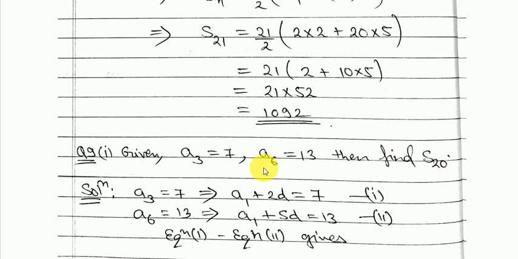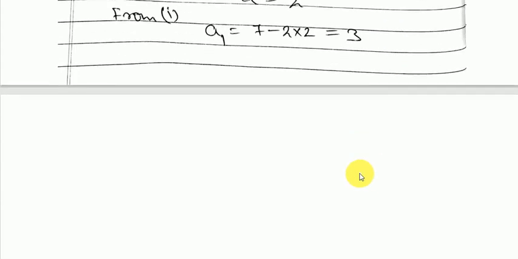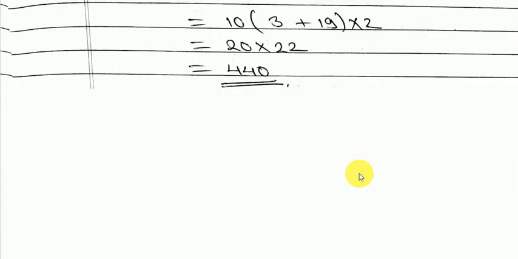Okay, so here a3 is equal to 7, that means a1 plus 2d is equal to 7. a6 is equal to 13, that means a1 plus 5d is equal to 13. Solve these two equations and from there you can get your a1 and d. Once you get a1 and d, already you know the n, so you can find the S20. So simply substitute the values and you will get the answer.